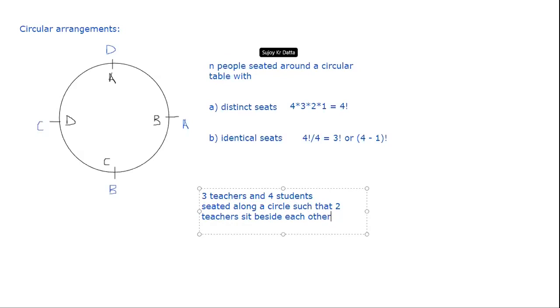So if this is the question and I ask you in how many ways can the arrangement be done,